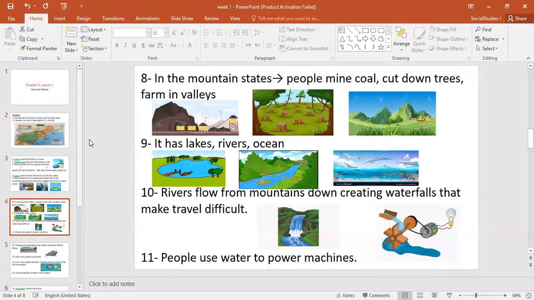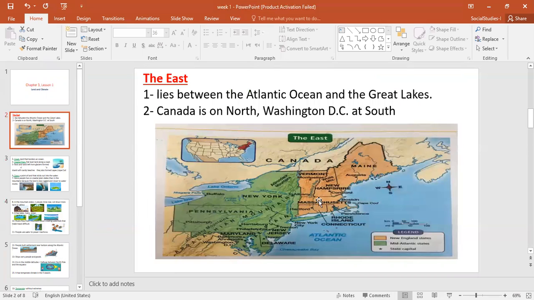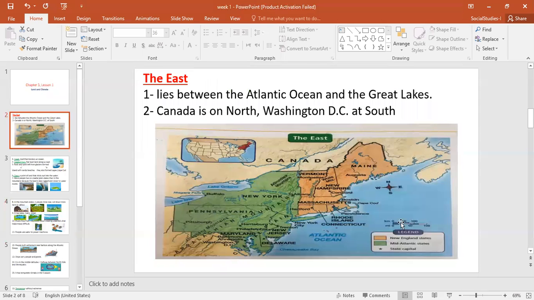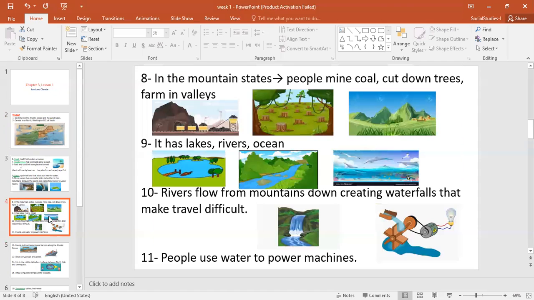And here are the jobs of the people who live in the mountain states, especially those who live in the Appalachian Mountains. And next, here we have the landforms, the lakes, rivers, and ocean. I told you this is the Atlantic Ocean, Hudson River, and Great Lakes. After that we spoke about how waterfalls form and how people use water to carry goods or to produce electricity.